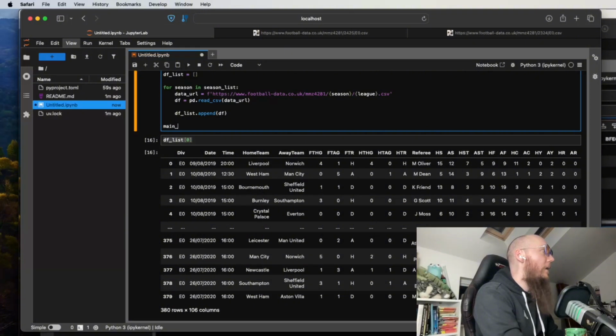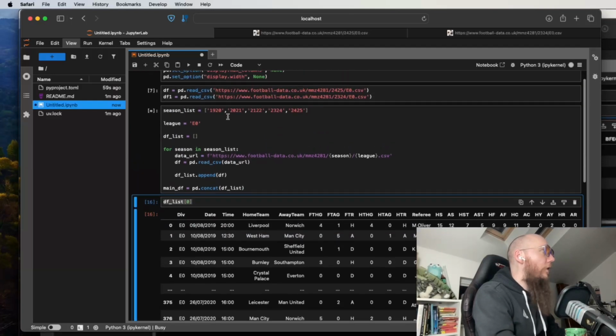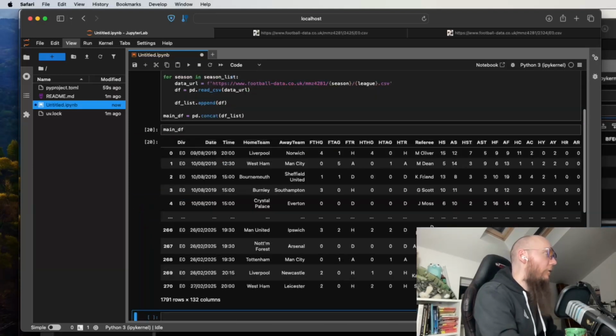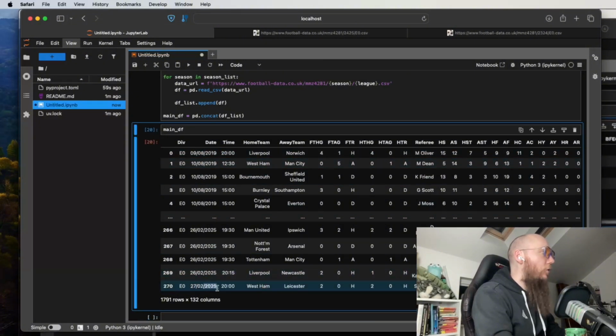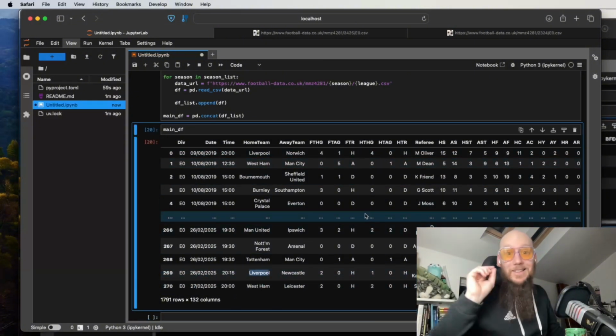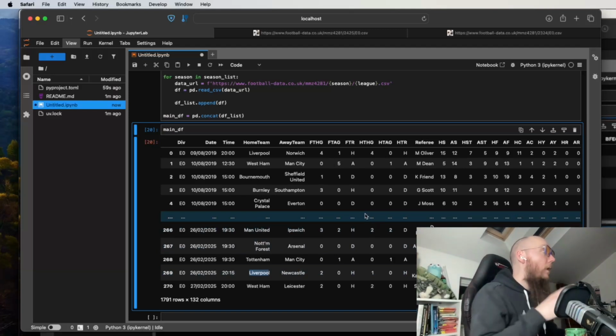We're going to say main df is equal to pd.concat df list, and if we let that run, it's running through all of those 5 items that we've given it and creating that. If we now inspect main df, we can see that it goes from 2019 all the way out to 2025, which is great. This is exactly what we need and want.